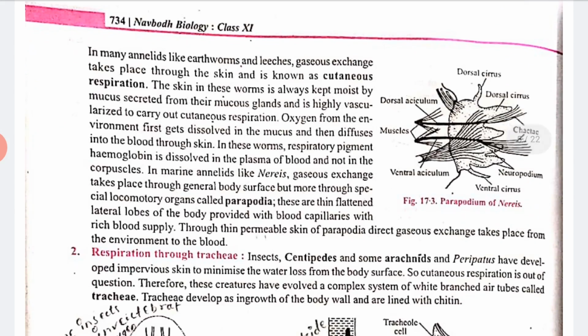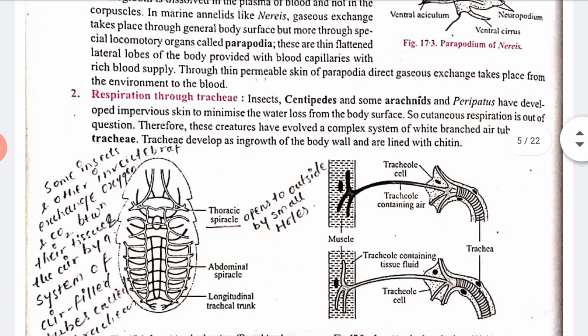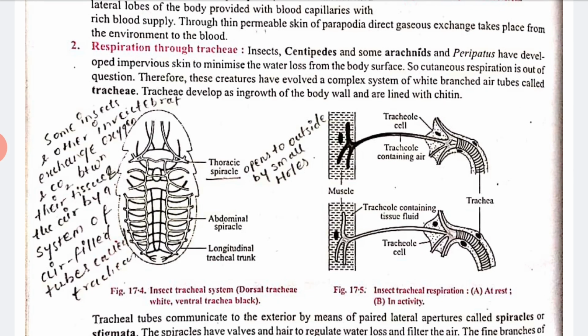Yes, here one picture is also given, right? Earthworm, you can see. Now next we have respiration through trachea. Some organisms do respiration with the help of trachea. When we talk about some insects and other invertebrates, exchange of oxygen and CO2 between their tissues and air takes place by a system of air filled tubes, that is called trachea. So by the trachea they do respiration, and the exchange of gases can be done.